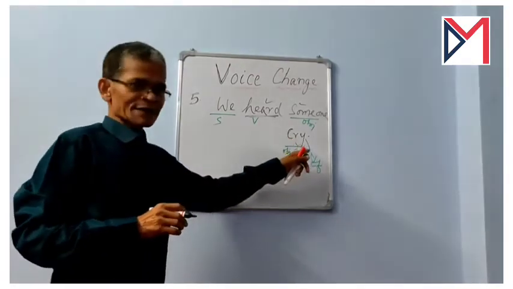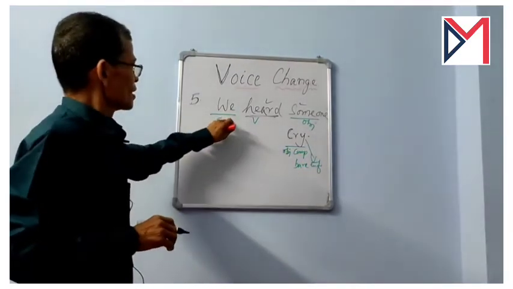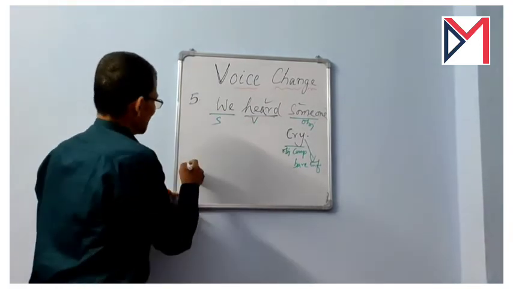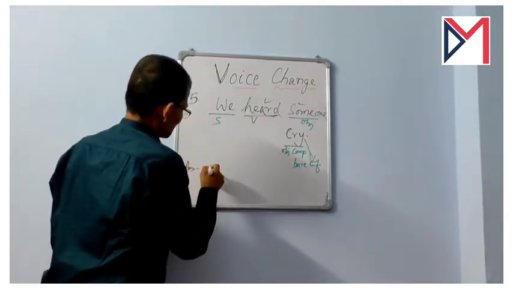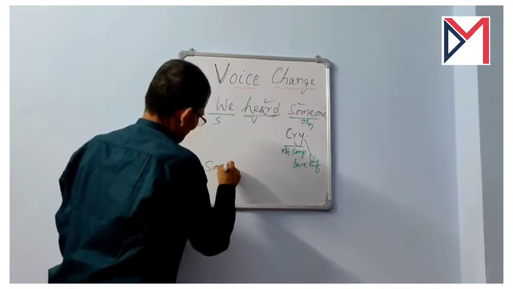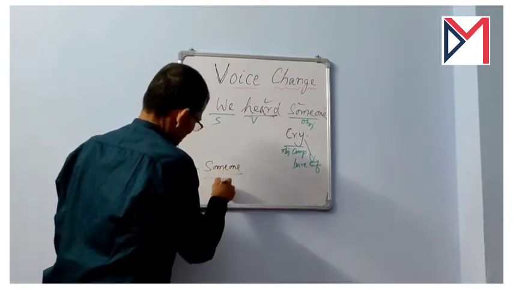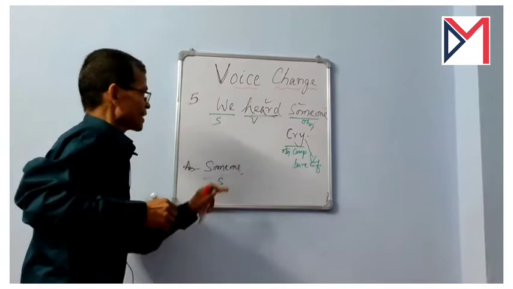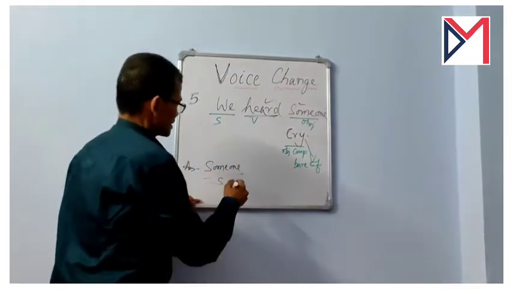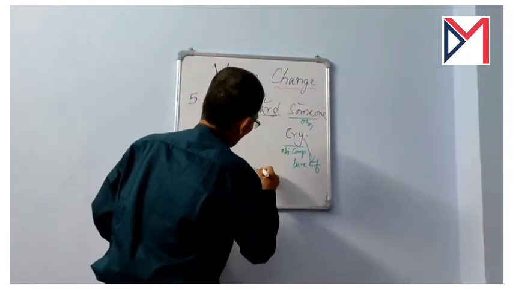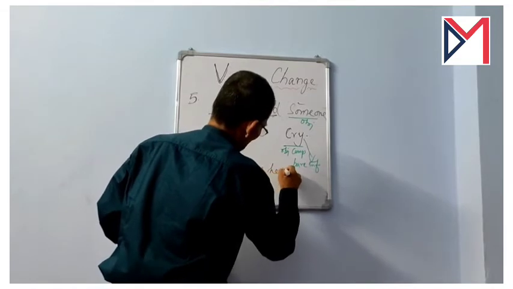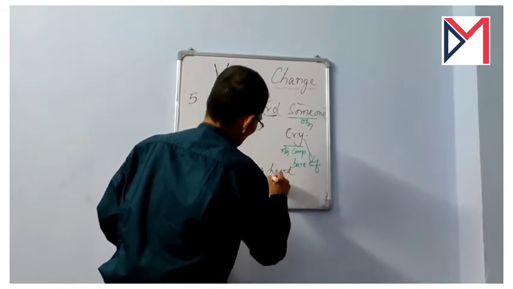And here I will tell you another rule. Again, the same way, the object will become the subject. Someone has to be written as the subject, and thereafter the same old way, was heard, someone was heard, verb phrase.